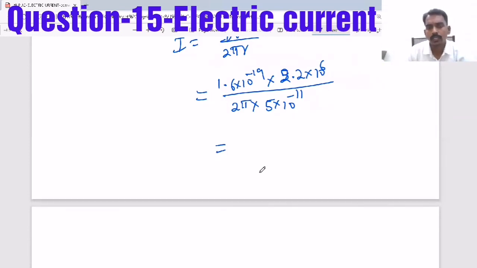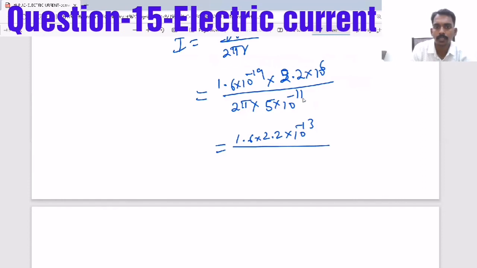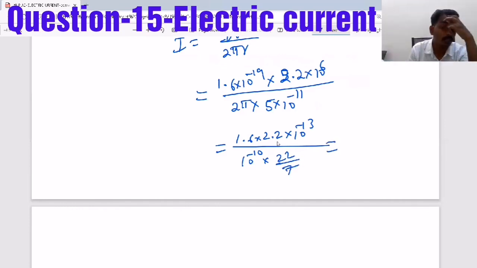So this way you can find the current due to a charge moving in a circular path. Just calculate it, you will get the answer. And sometimes while doing calculation, you should realize pi is 22 by 7, so that you can do the calculation easily. Like 2 fives are 10. So 1.6 into 2.2 into 10 power minus 19 plus 6, this is minus 13, by 2 fives are 10, 10 power minus 1, so 10 power minus 10. Pi is 22 by 7, so that here 22 by 2.2 will become 0.1.